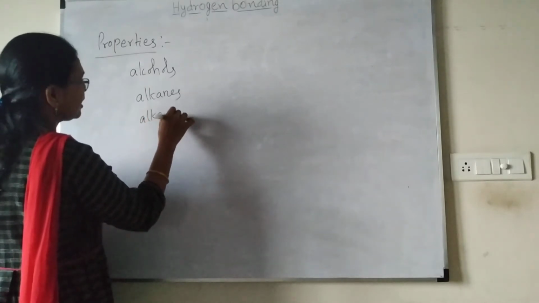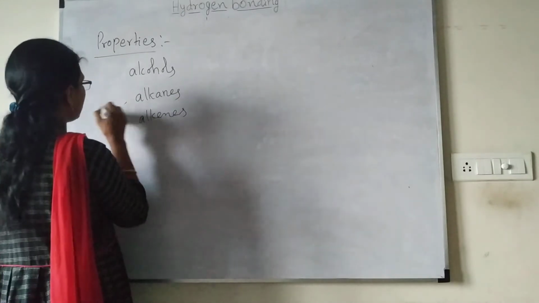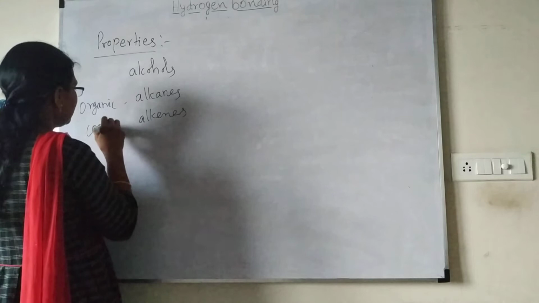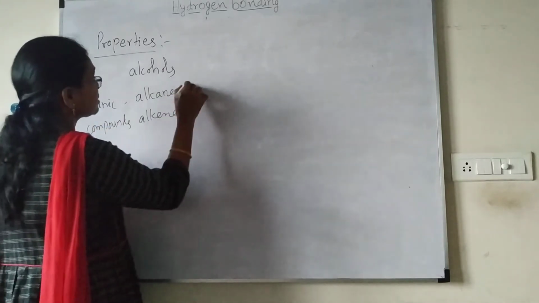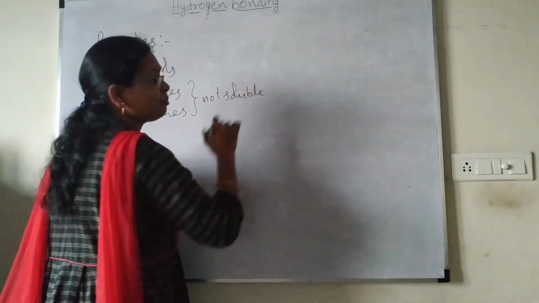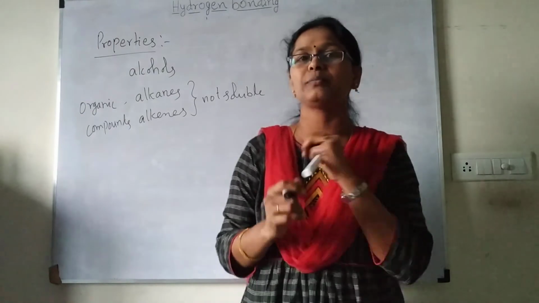All organic compounds are not soluble in water. Why are they not soluble? Because solubility in water means it has to form a hydrogen bond with the water.